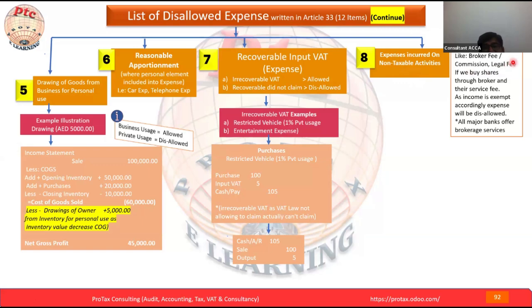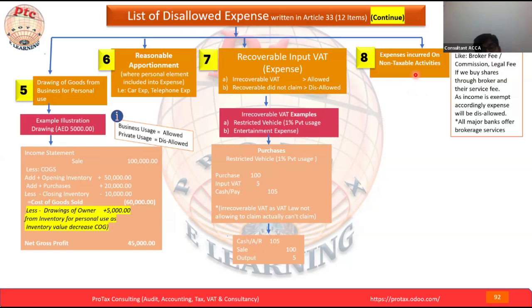Here we are giving the example of broker fee and commission fee. Let's continue, keeping it under point 8. I'll give you the example for shares. If we buy the shares of a local company, and you get the dividend on such shares on an annual basis.